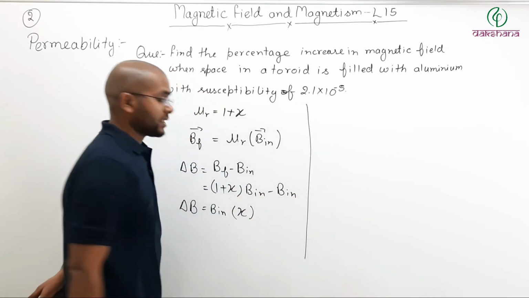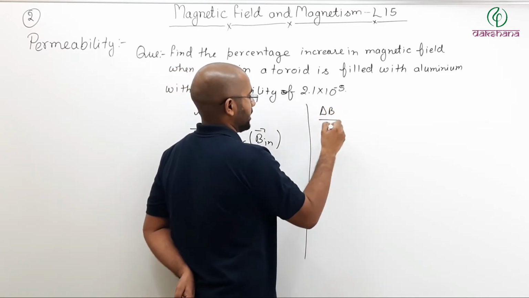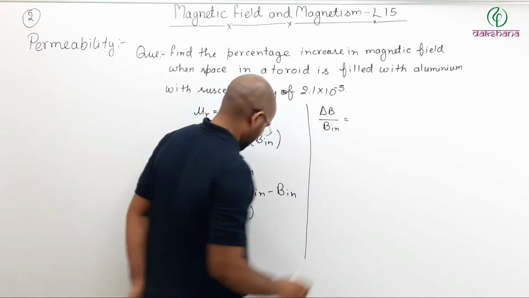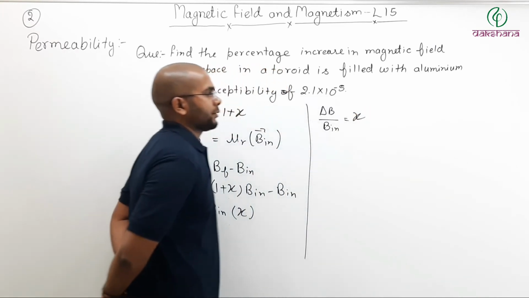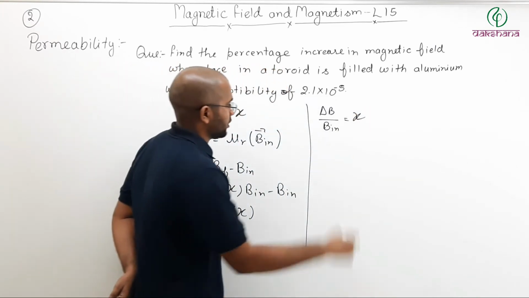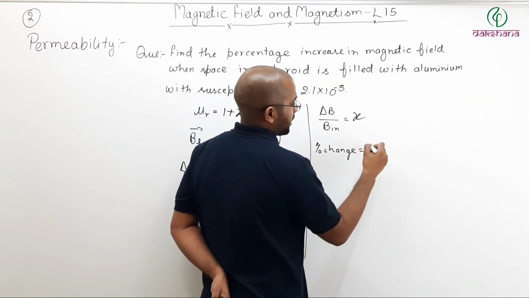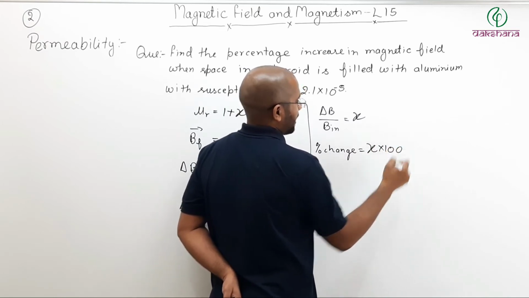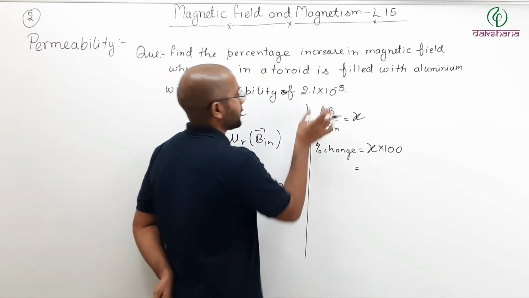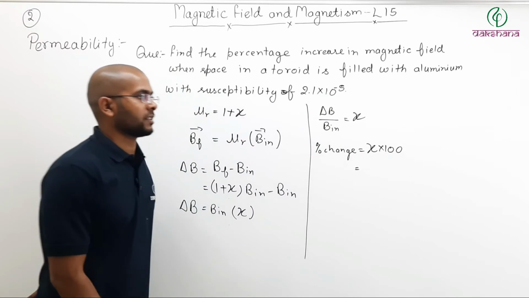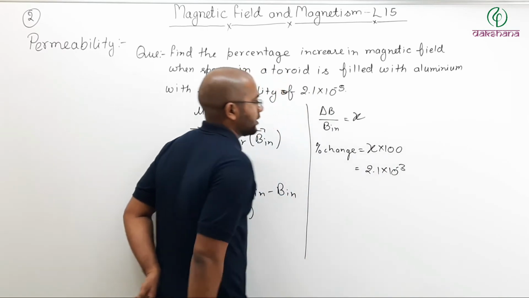Now, what is the percentage change? Percentage change will be delta B divided by B initial, which is equal to how much? Delta B divided by B initial will be equal to the susceptibility of your material. And if you want to know the percentage change, that will be nothing but susceptibility multiplied by 100, ratio multiplied by 100. So susceptibility is given as 2.1 into 10 to the power minus 5. So that will be 2.1 into 10 to the power minus 3%.